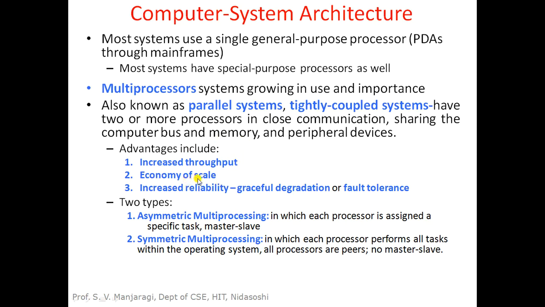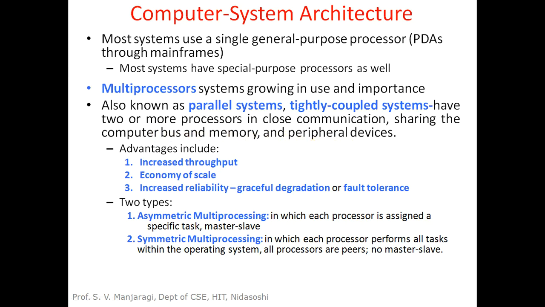As we already discussed, in a multiprocessor system, some of the hardware components are shared by the multiple CPUs. For example, the computer bus, memory and peripheral devices. These are kept in common, common to all the processors. Hence, multiprocessor systems can be cost effective.